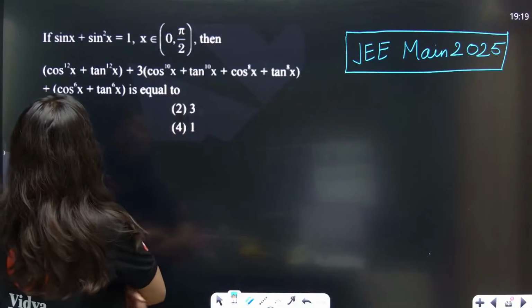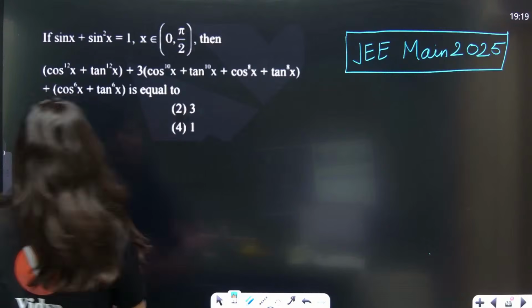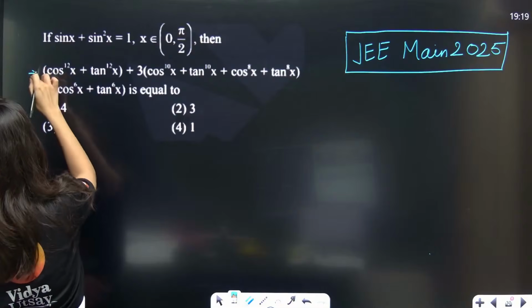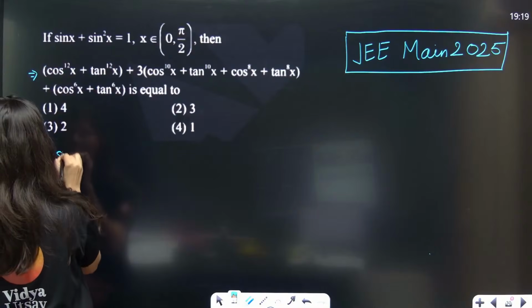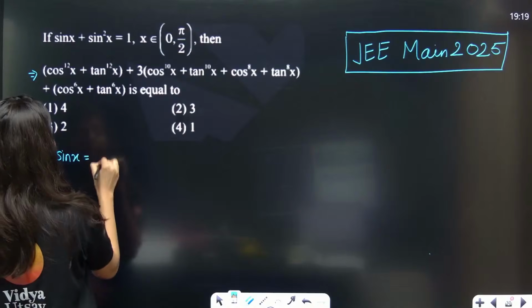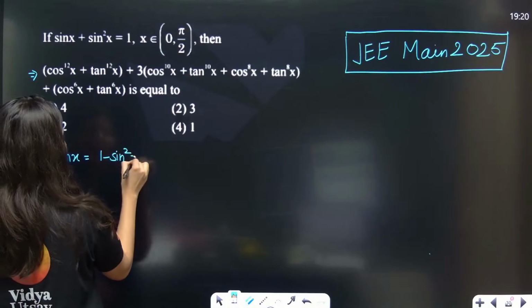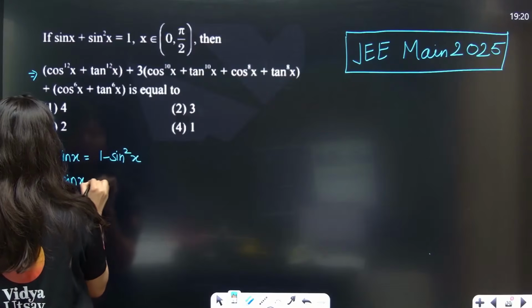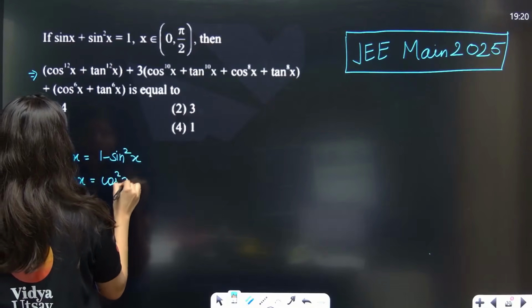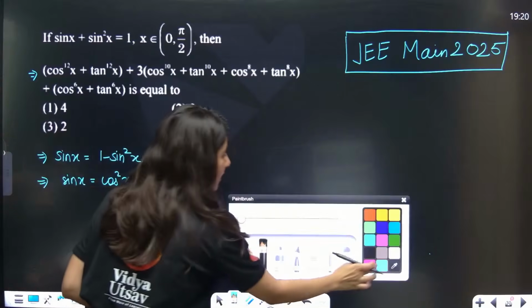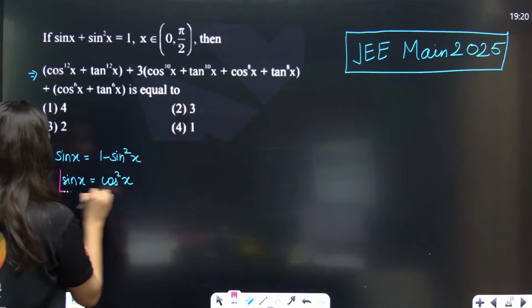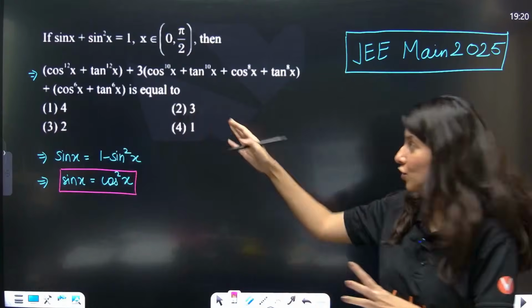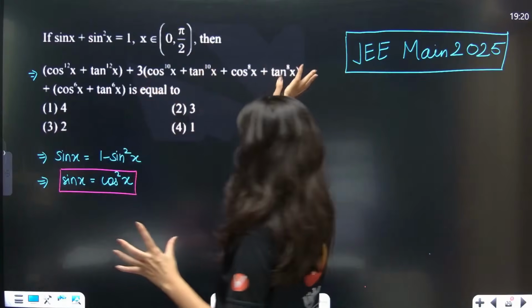So now sin x plus sin square x is equal to 1. And you know what? We need to tell the value of this expression. So sin x is equal to 1 minus sin square x. Can anybody tell me what is 1 minus sin square x? So sin x is equal to cos square x. That is one major thing, by the way. See, in such a question, always think about it whenever you have an expression with power 12, power 10, power 8, power 6.